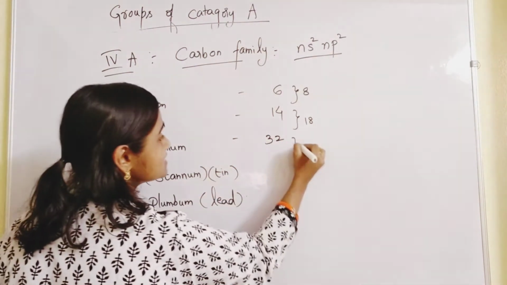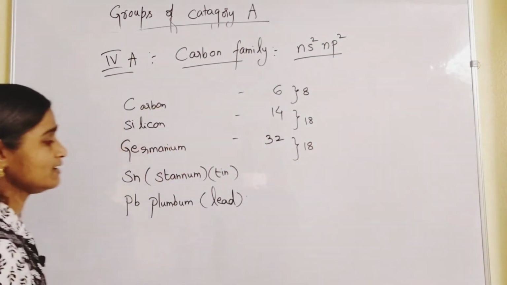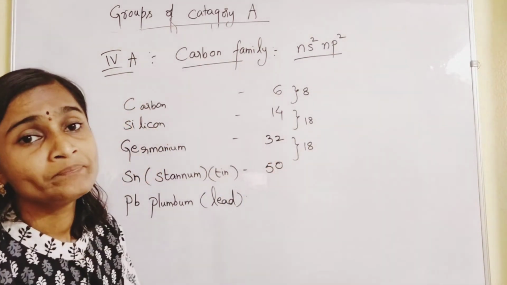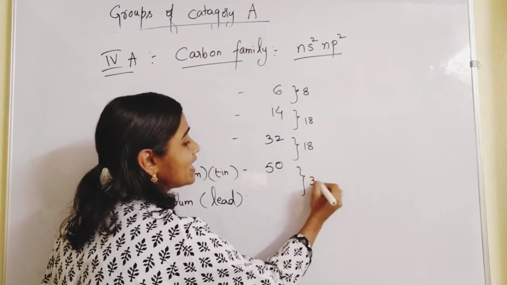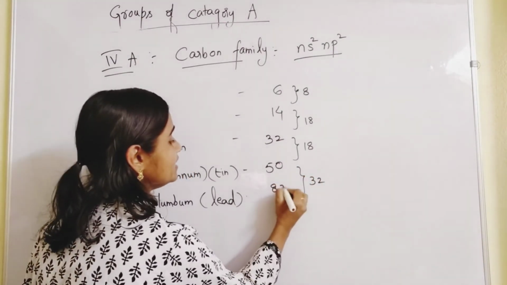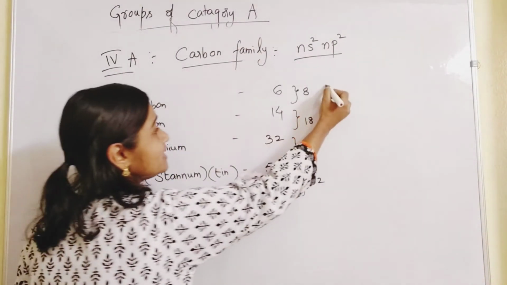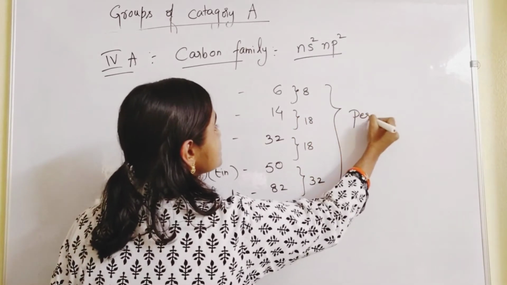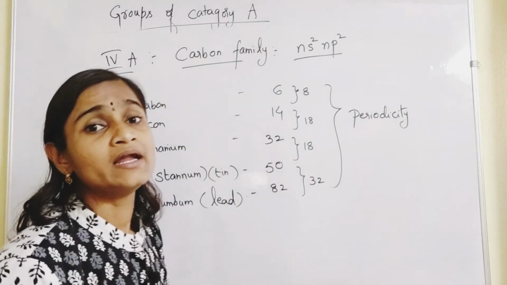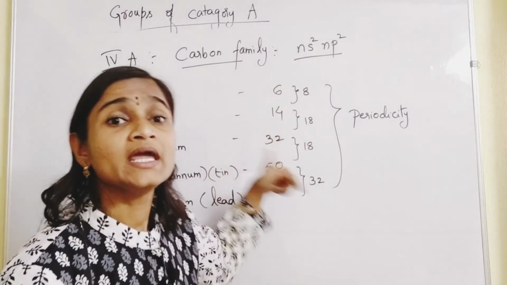Now again, 2, 8, 8, 18, 18. Two times you should add 18, so tin's atomic number is 50. Again add 32 at last, so lead's atomic number is 82. This trend is called periodicity. All the elements in the periodic table are arranged in regular intervals of 2, 8, 8, 18, 18, 32.